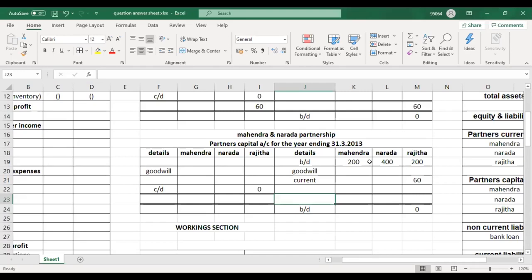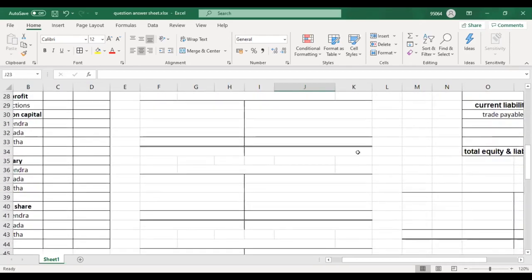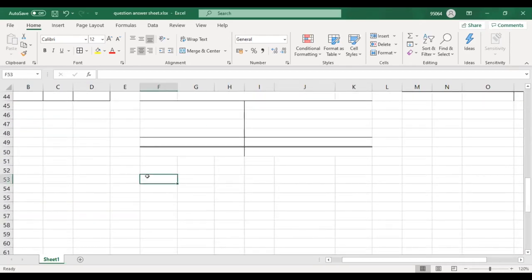Now, if this is a retirement, you should adjust the goodwill. Goodwill adjustment is done in two instances: admission of a partner and retirement of a partner. If you have any doubts when I explain, just please unmute yourself and ask. Now I will do the goodwill adjustment.